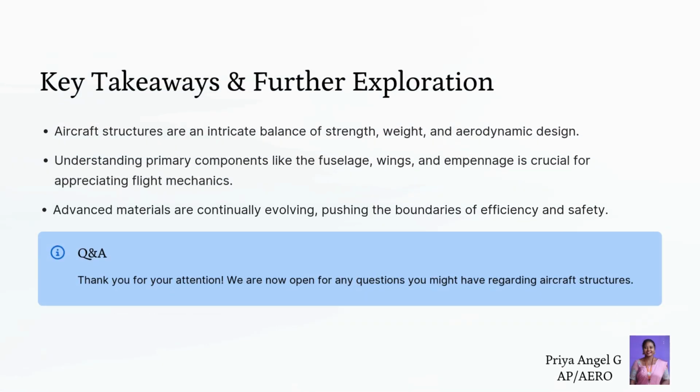Key takeaways. In summary, aircraft structures balance strength, weight, and aerodynamics to ensure safe flight. The fuselage, wings, and empennage form the foundation of aircraft design. Material advancements like composites and titanium are pushing the boundaries of safety and efficiency in aviation.